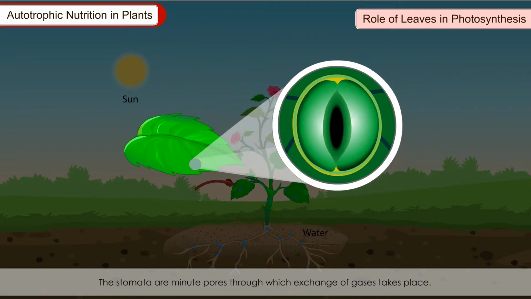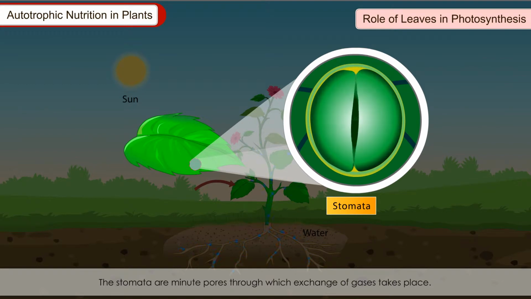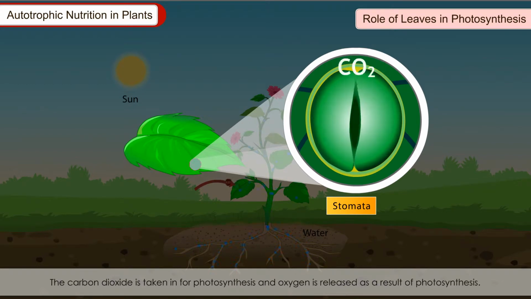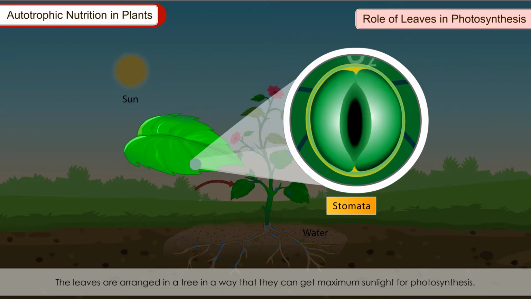The stomata are minute pores through which exchange of gases takes place. The carbon dioxide is taken in for photosynthesis and oxygen is released as a result of photosynthesis. The leaves are arranged in a tree in a way that they can get maximum sunlight for photosynthesis.